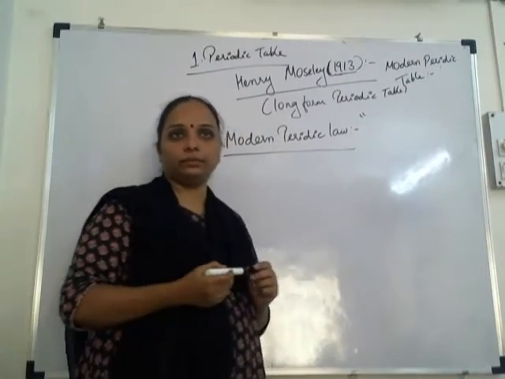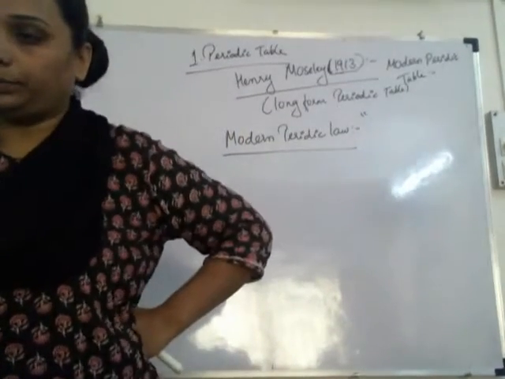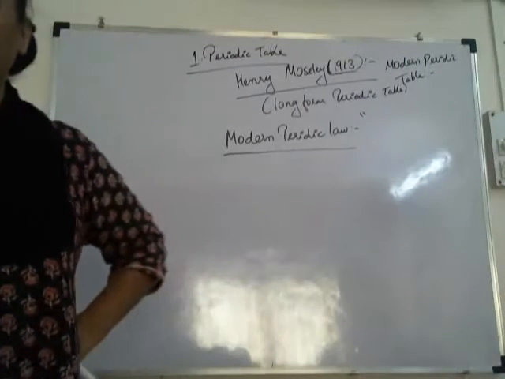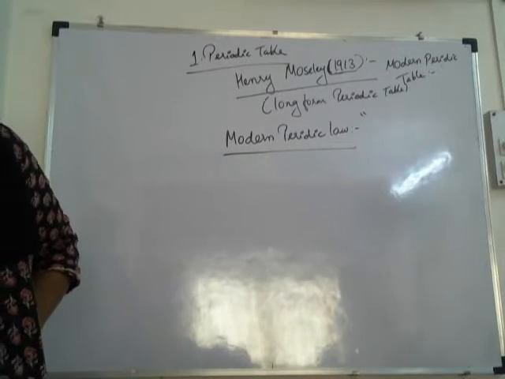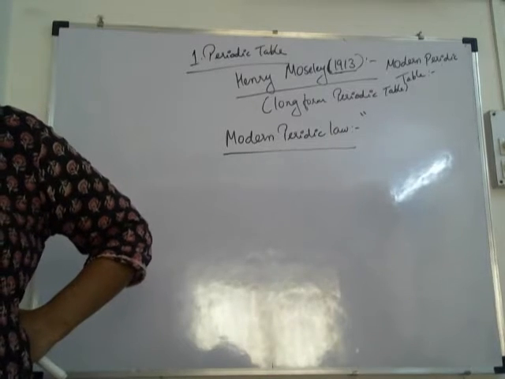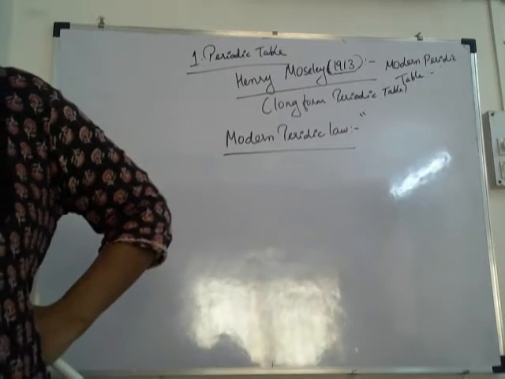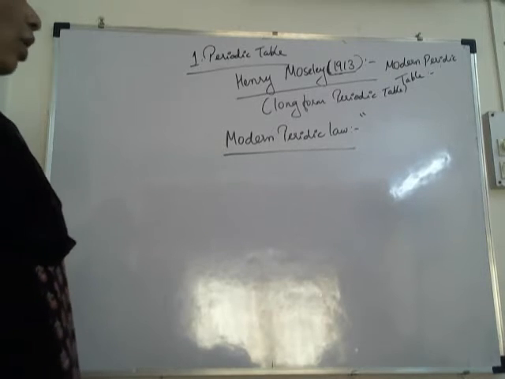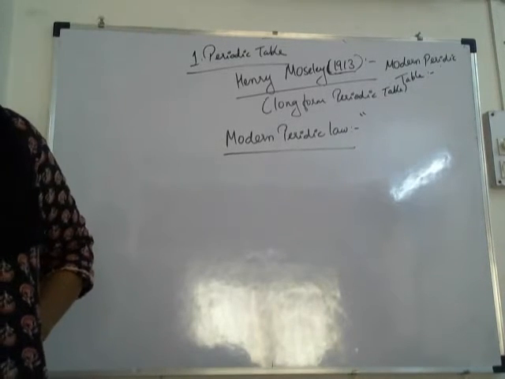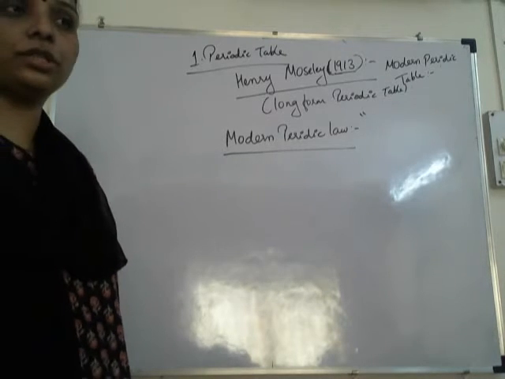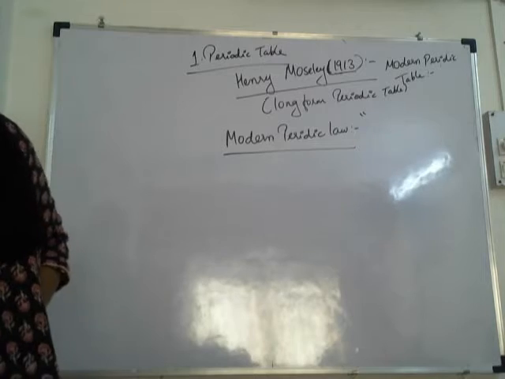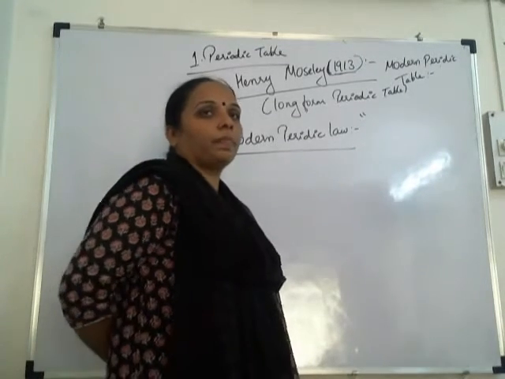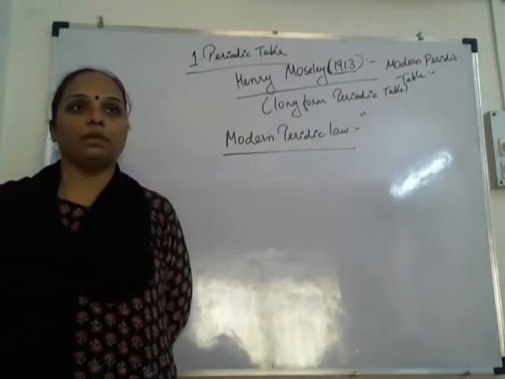This law states that the physical and chemical properties of elements are periodic functions of their atomic numbers.